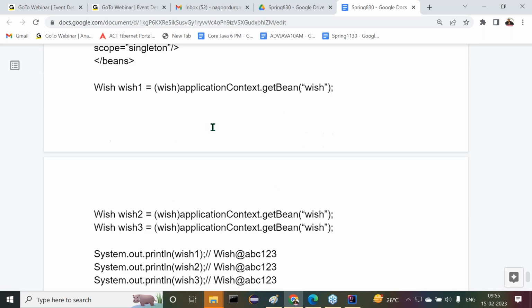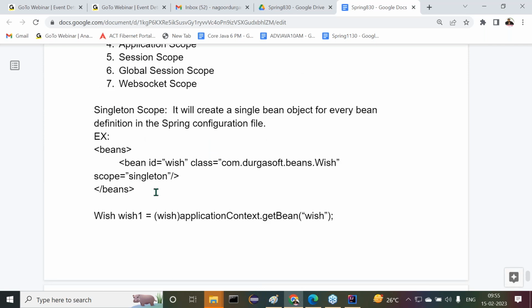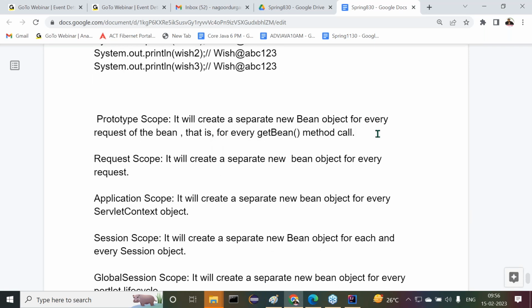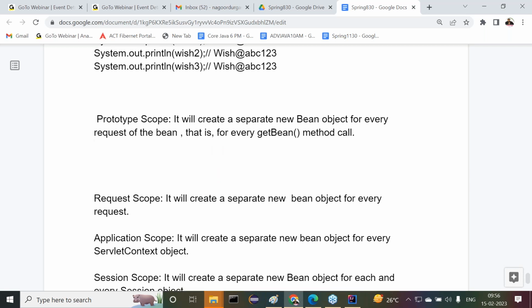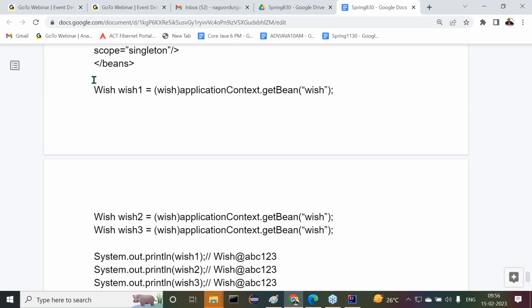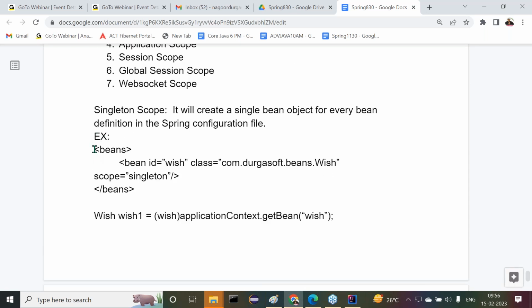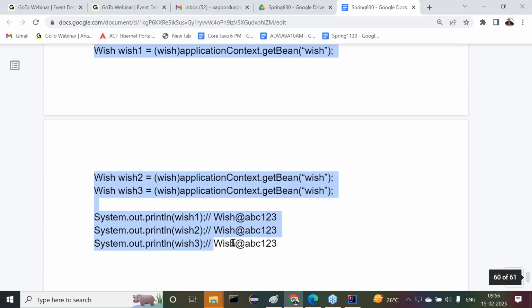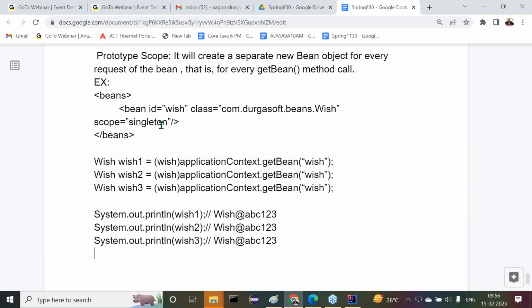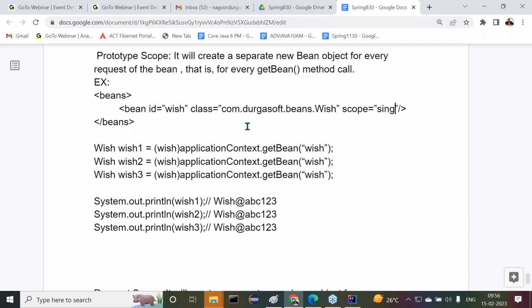Right, so this is about the singleton scope. I have given the example. Next, in the case of prototype, what can we do? Same thing, the same configuration and everything is the same, but some modifications are provided. First of all, the scope attribute value is prototype.